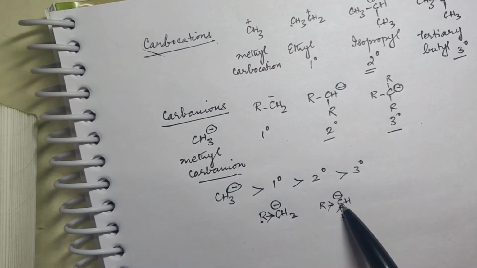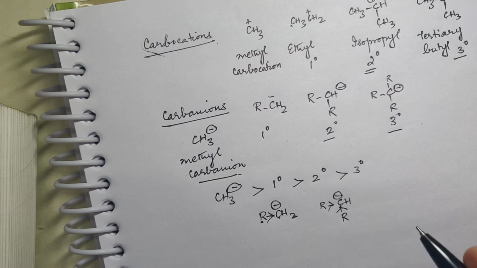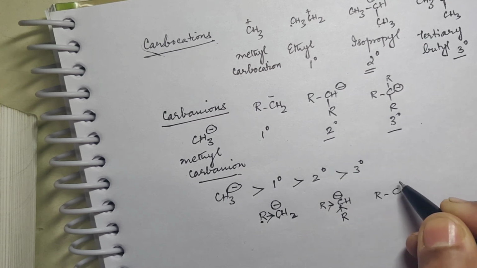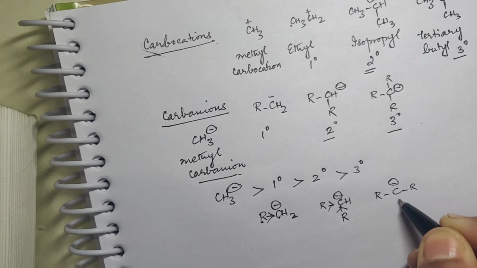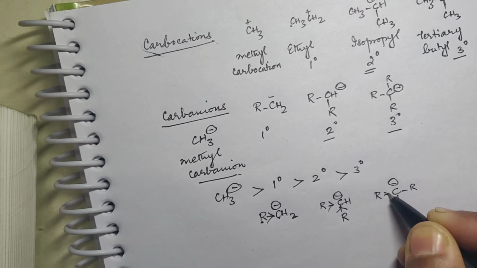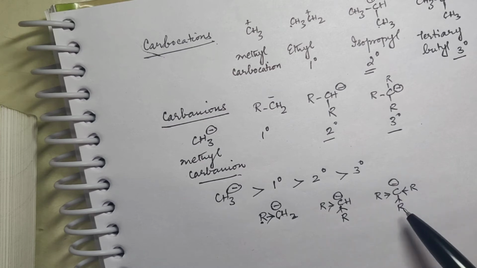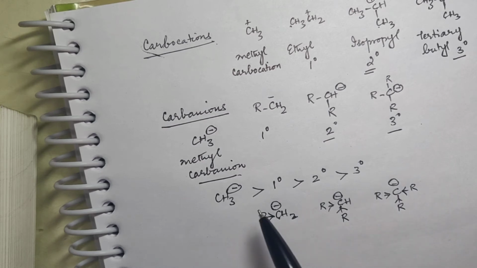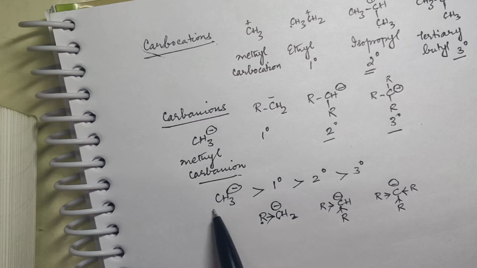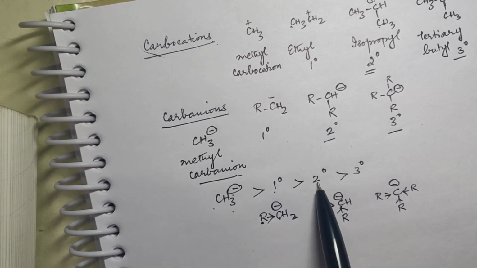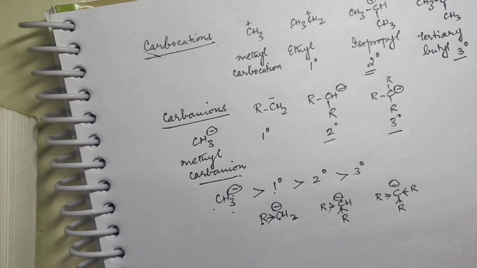So the negative charge on the carbon will be further increased. So that will destabilize even more. Then if it is tertiary, you have 3 electron releasing groups from all the sides. With the result, the stability of this species will be even lesser. Is that clear? That is why you are giving this order. CH3 negative is much more stable than 1 degree, than 2 degree, than 3 degree.